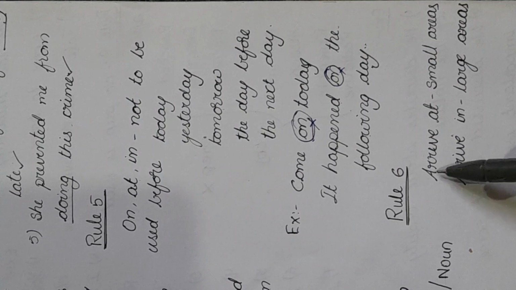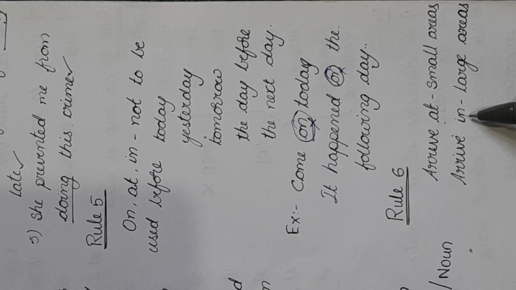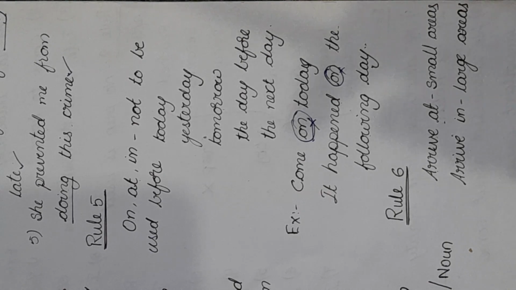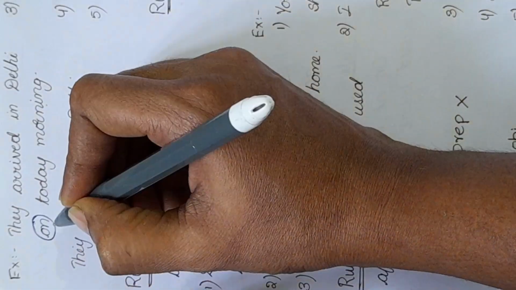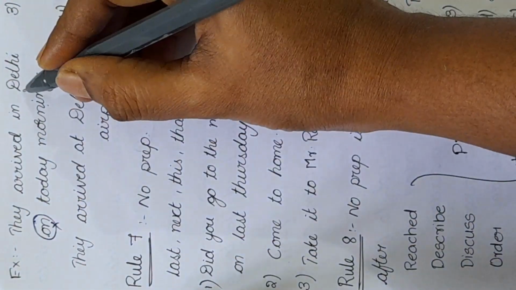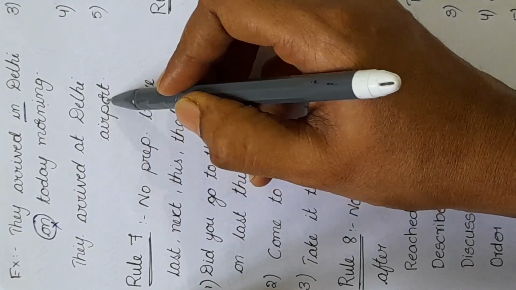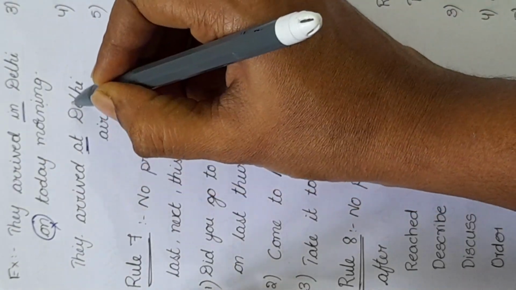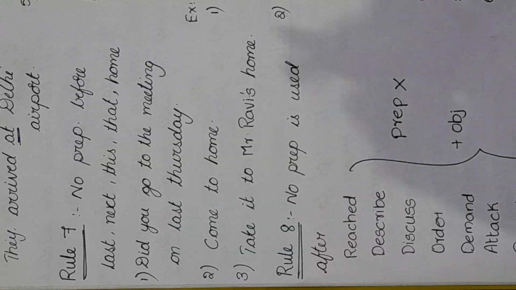Rule number 6: after the word arrive, at should be used for small areas, and in should be used for large areas. They arrived in Delhi on today morning. Here on should not be used. Delhi is a large place, so in is correct. They arrived at Delhi airport. Here it is correct because the airport of Delhi is a small area. So it is correct.